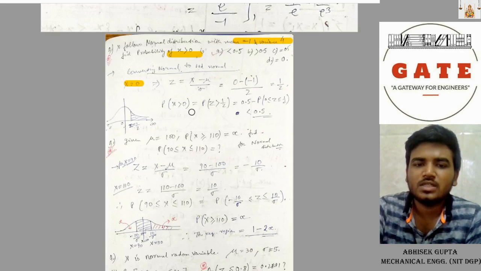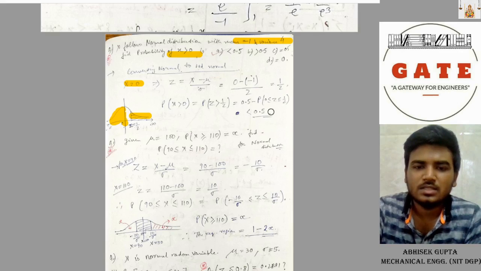Then the probability of X greater than 0 is the probability of Z greater than half. We know that this part is 0.5, and the required part is 0.5 minus P of 0 less than Z less than half, which is this region. So the answer will be less than 0.5. So option A is correct.